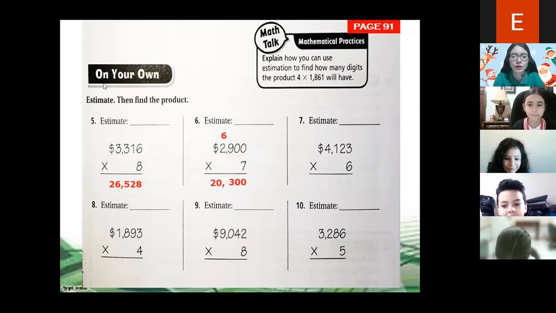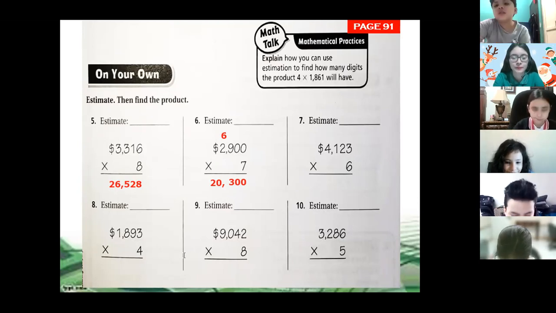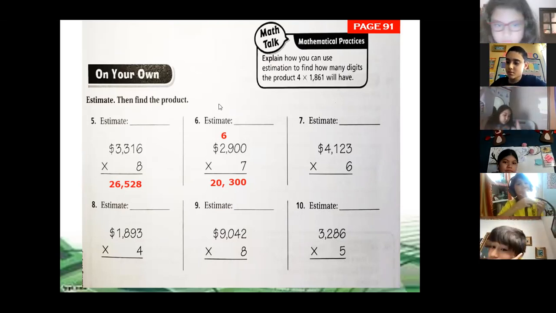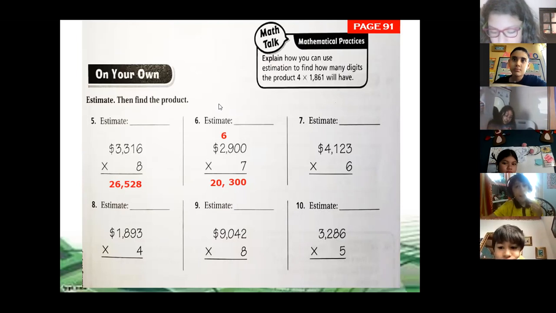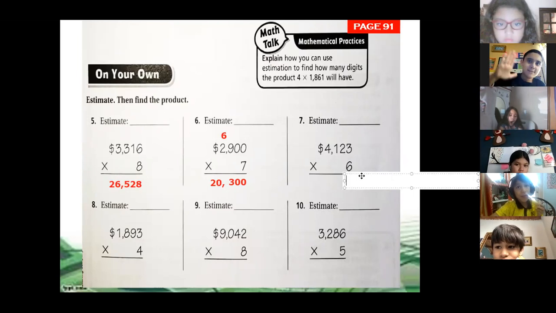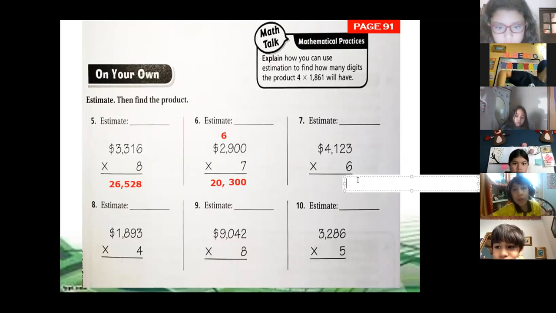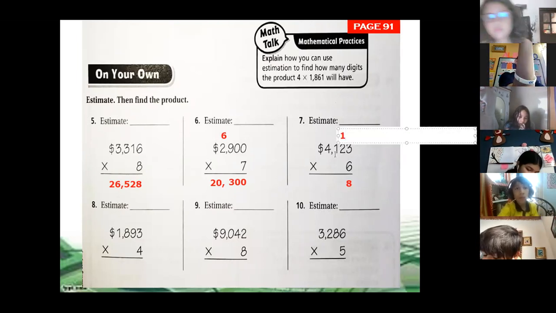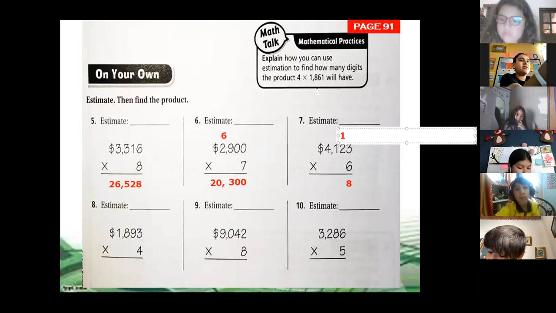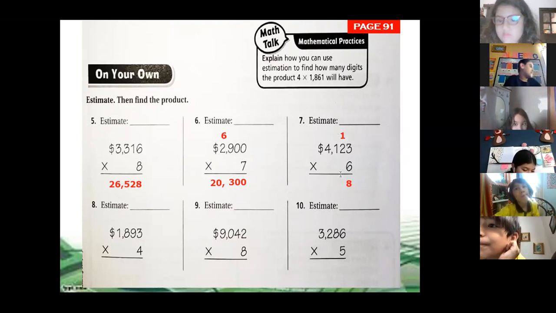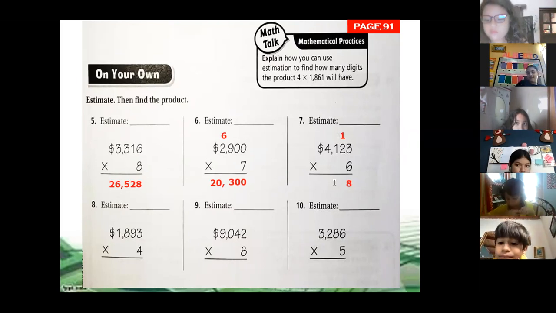Now, who has the answer of number 7? Teacher, that 2 shouldn't it be a... 6 times 3. What is the answer of 6 times 3, Rebecca? 18. So we write it down. 6 times 2 plus 1, 13.